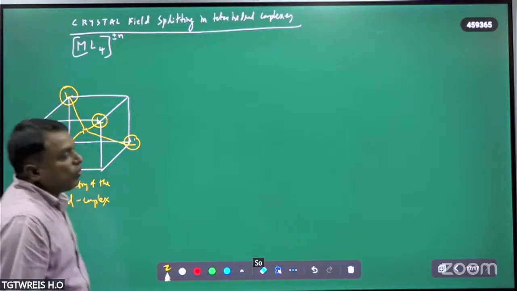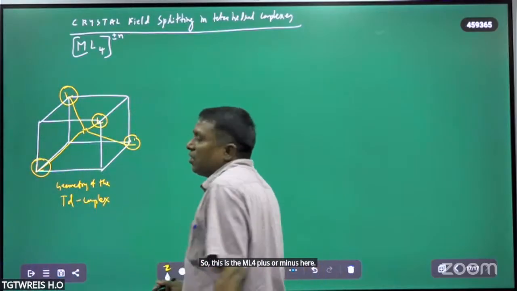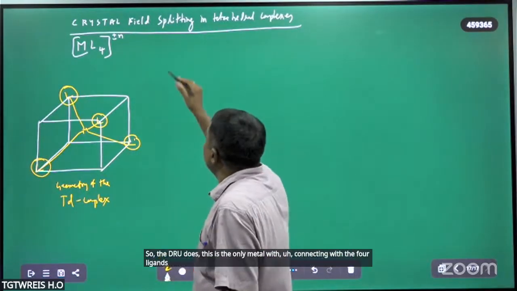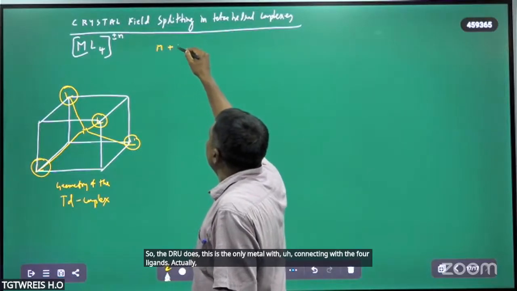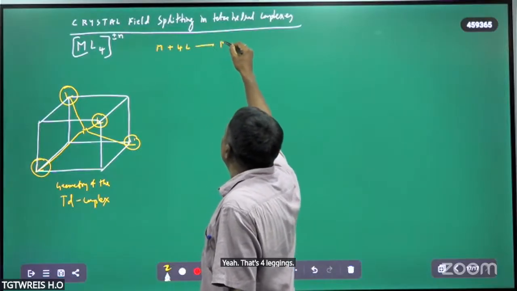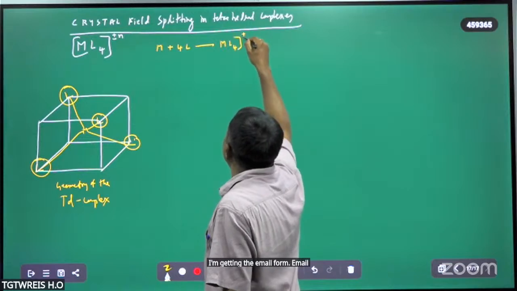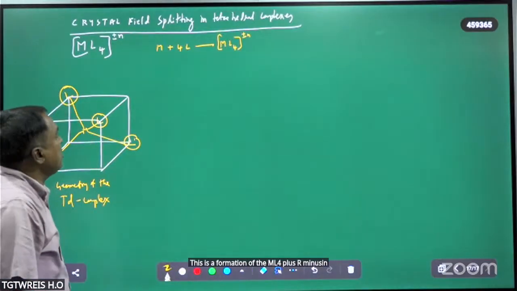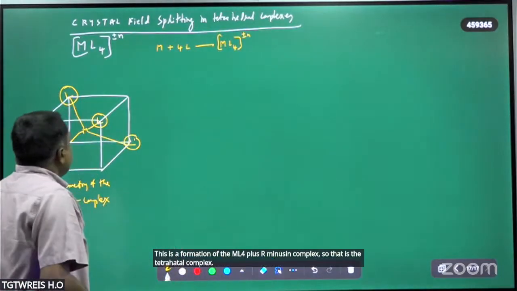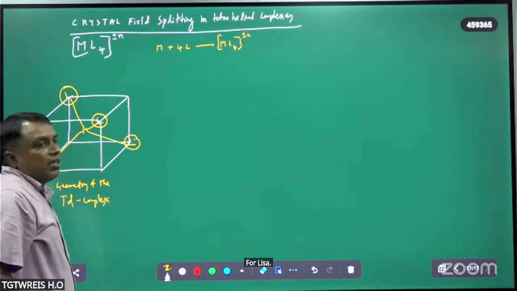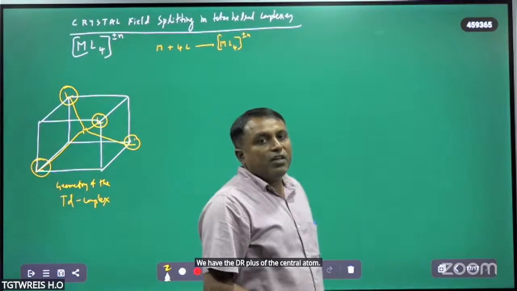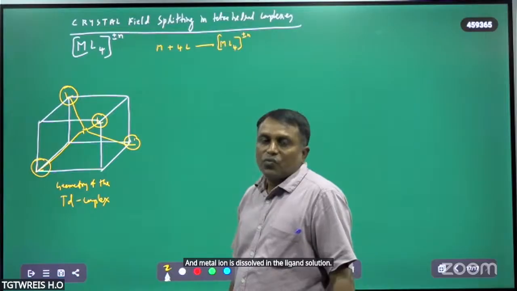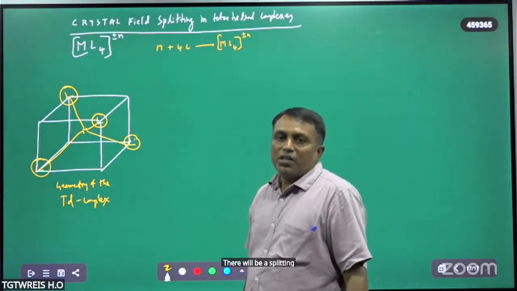So this is ML4 plus or minus n. The metal is connected with the 4 ligands. Actually, M plus 4 ligands gives ML4. This is the formation of the ML4 plus or minus n complex, that is the tetrahedral complex. So in this, we have the d orbitals of the central atom. When a metal ion is dissolved in the ligand solution, there will be a splitting of d orbitals.